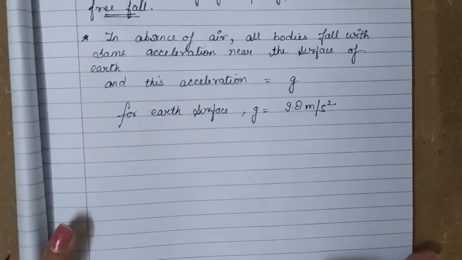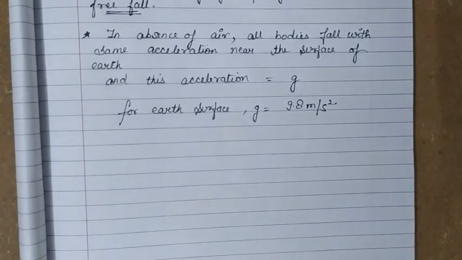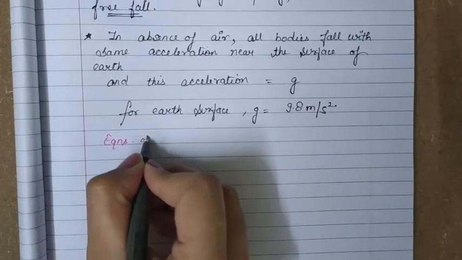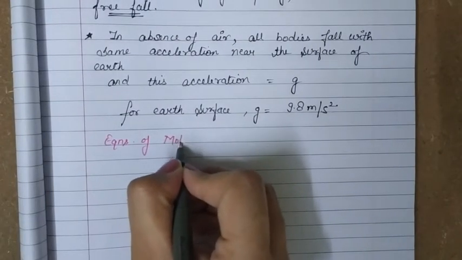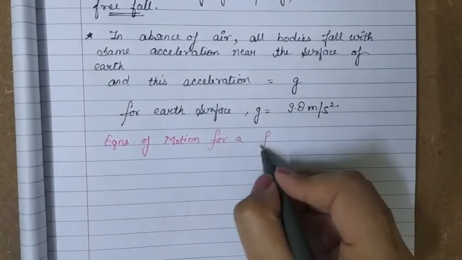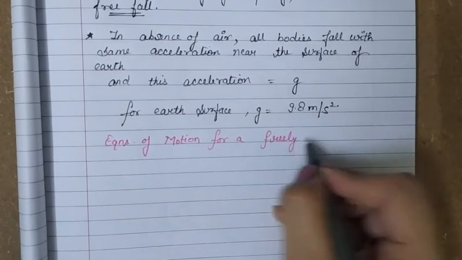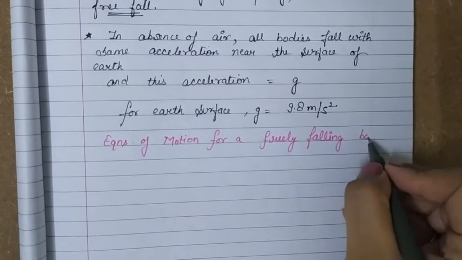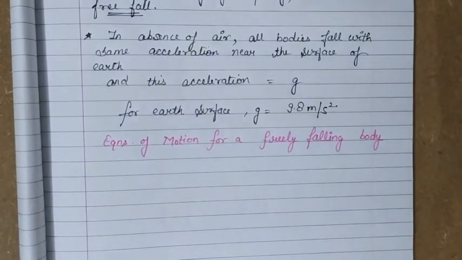So we are going to write equations of motion for a freely falling body. By freely falling body we mean a body that is moving with the acceleration of 9.8 meter per second square.